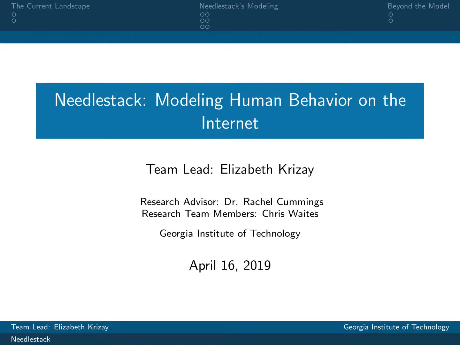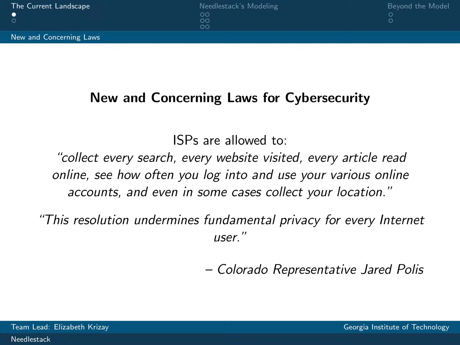Hello, my name is Elizabeth Krizay, and I'll be talking about my research under my advisor, Dr. Rachel Cummings. Our project is entitled NeedleStack, and the primary focus of research is in modeling human browsing online. Why would anyone want to model human browsing behavior?